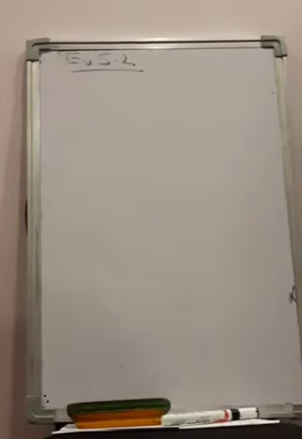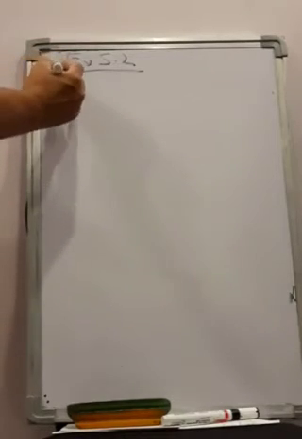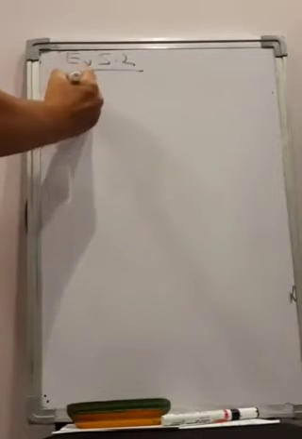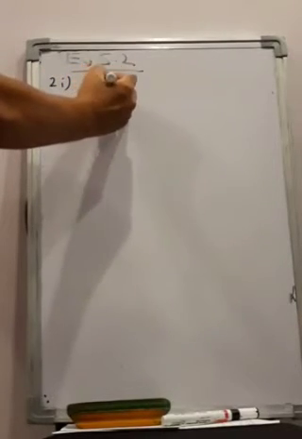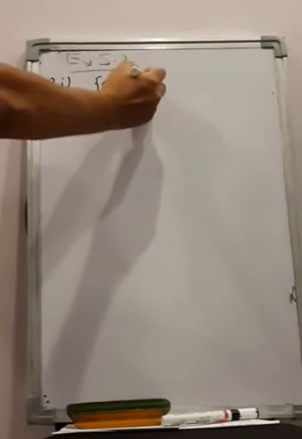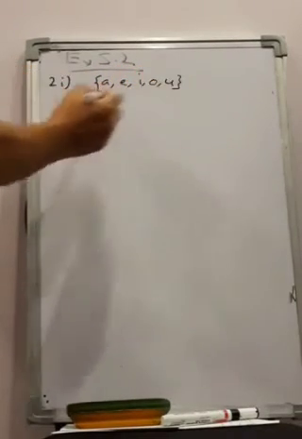Question number 2. Which of the following describe the same sets? The first one is vowels of English alphabet. You know what are vowels? Everybody knows, I hope. Vowels of English alphabet. They are A, E, I, O, U. Right?